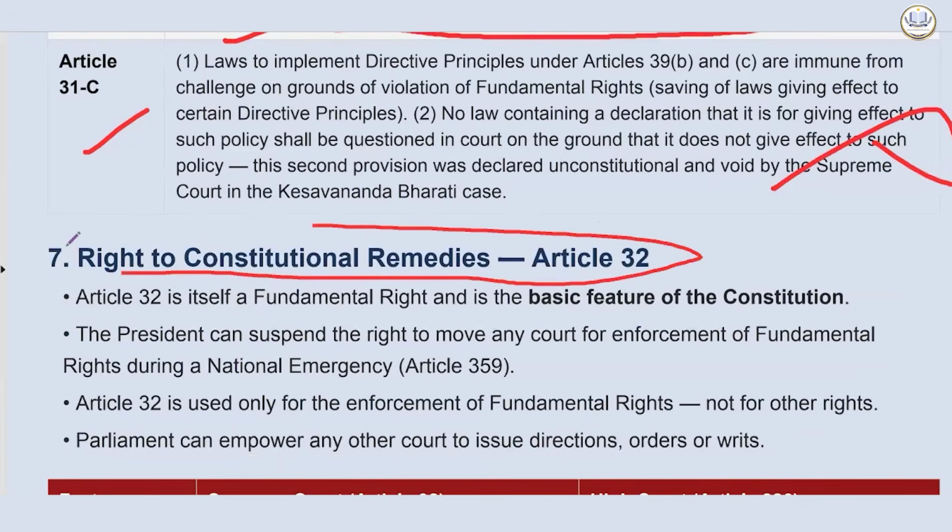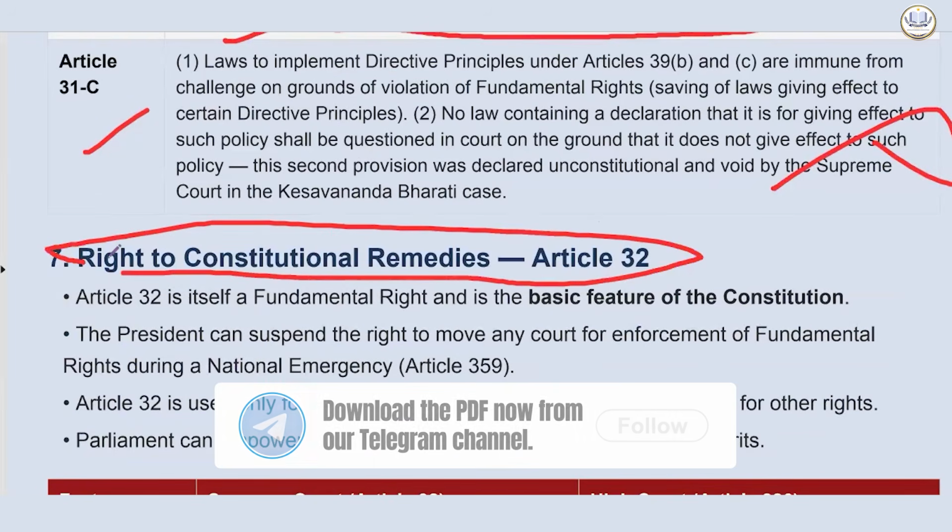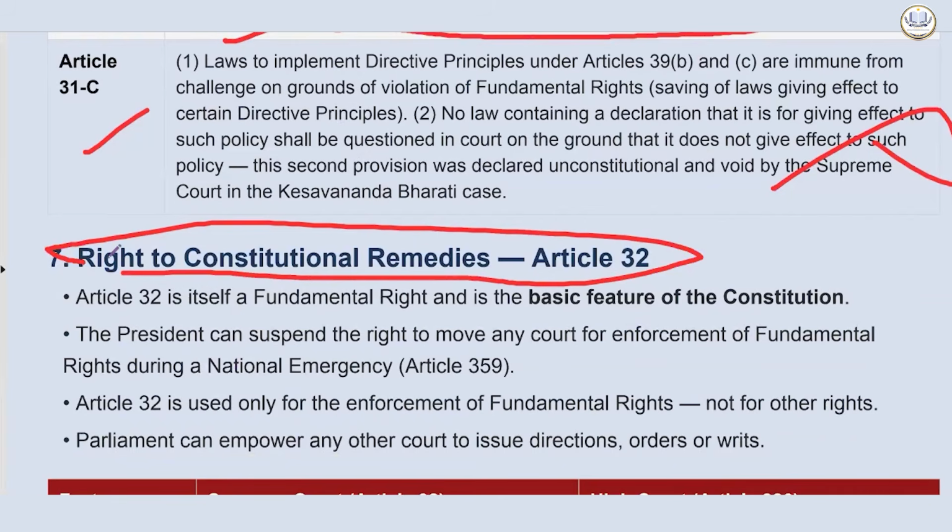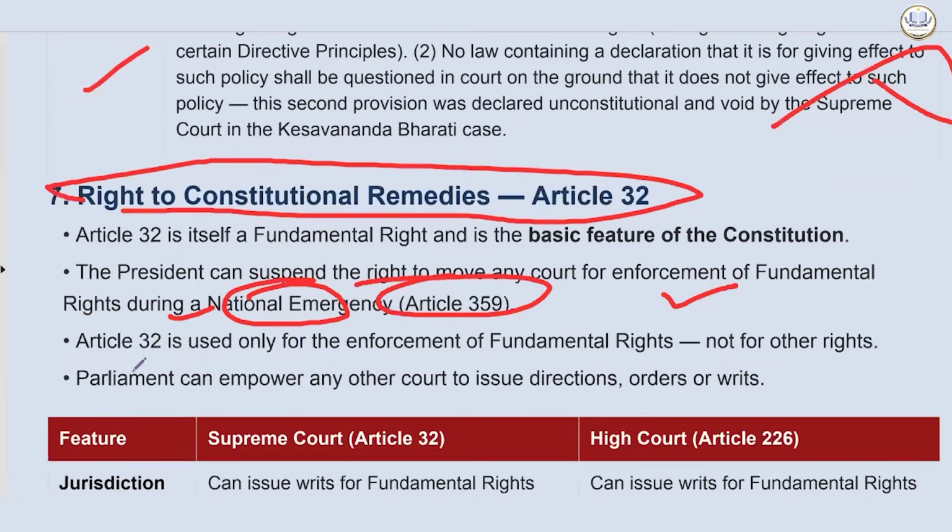Now we have the right to constitutional remedies, that is Article 32. Article 32 is itself a fundamental right and a basic feature of the Constitution. The President can suspend the right to move any court for enforcement of fundamental rights during a national emergency, Article 359. Article 32 is used only for the enforcement of fundamental rights, not for other rights. Parliament can empower any other court to issue directions, orders, or writs.